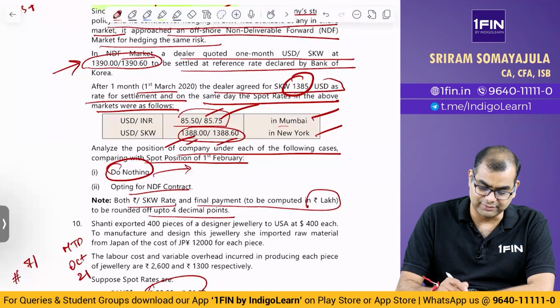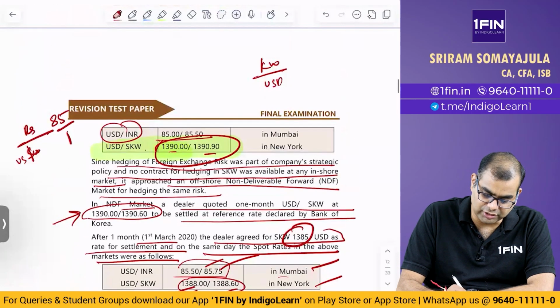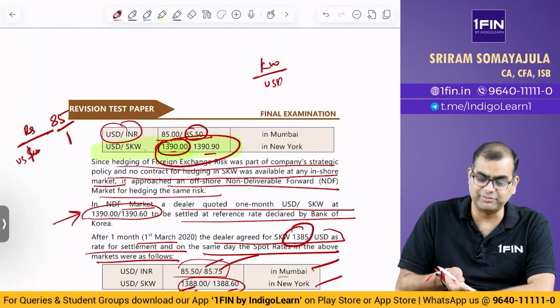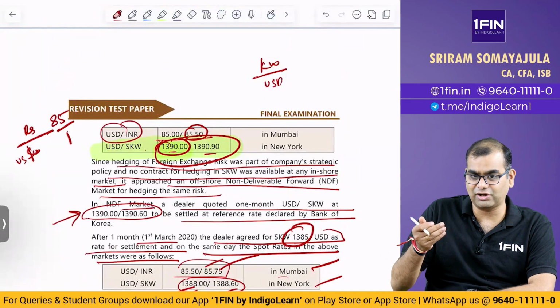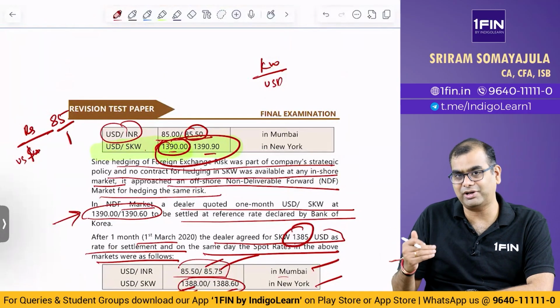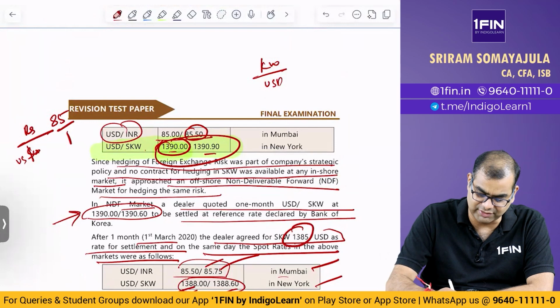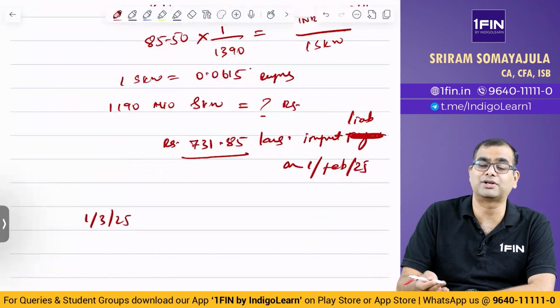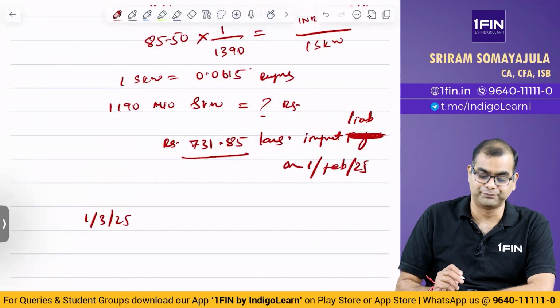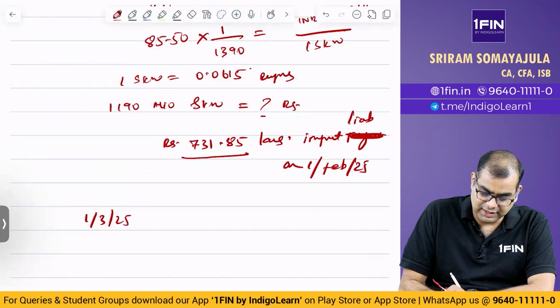So, again you see, in the previous case what did we do? We took 85.50 and 1390. Same thing will happen, no? If instead of doing it on 1st March, you crystallize your liability on 1st March at 731.85 lakhs. But actual liability on due date is what? Actual liability is 85.75